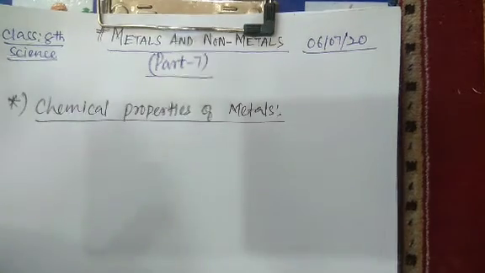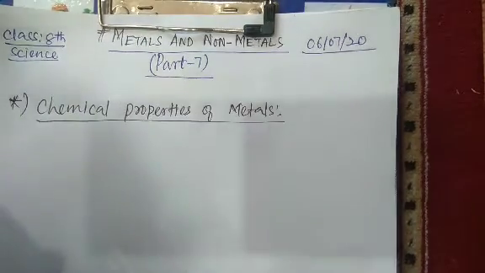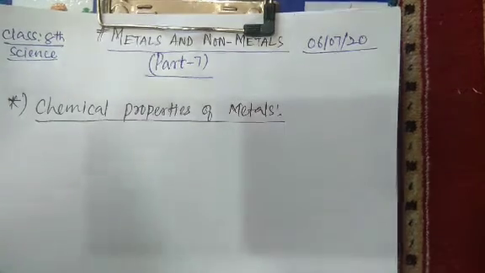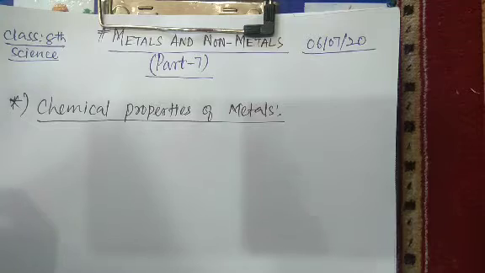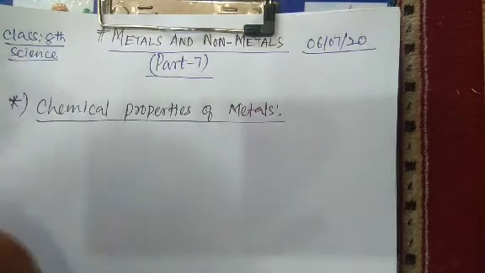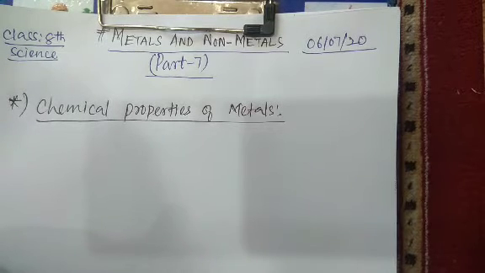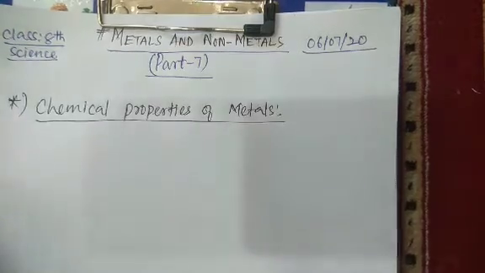These different metals react with different acids differently. Magnesium is highly reactive, but copper does not react with dilute HCl, while magnesium reacts highly with dilute HCl. So we can say